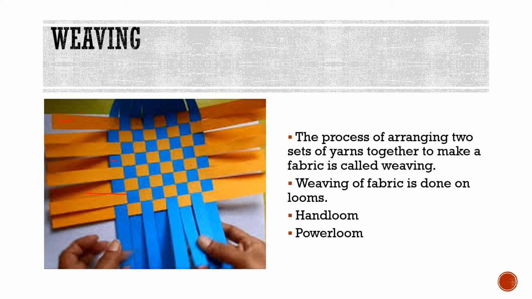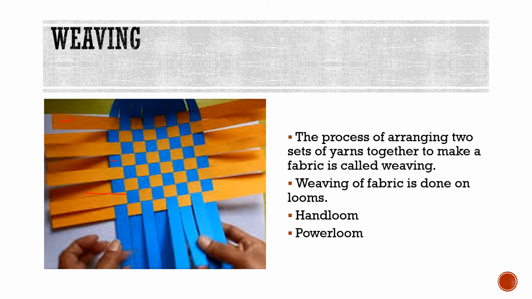So in the fabrics also, the same pattern is followed and weaving is done. And weaving of fabric is done in looms. The looms are either hand operated or they can be power operated.